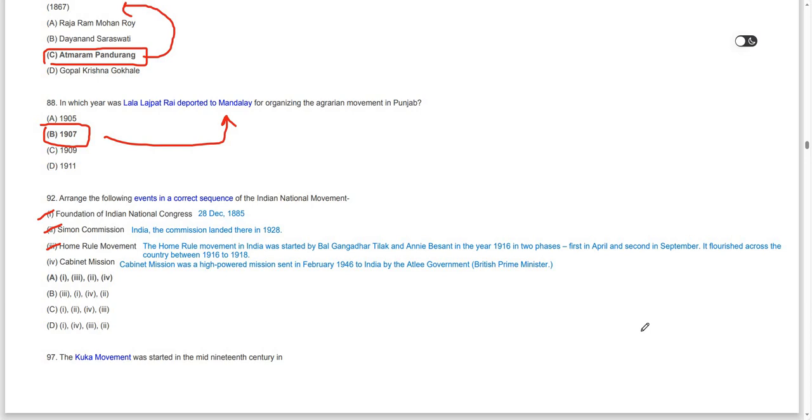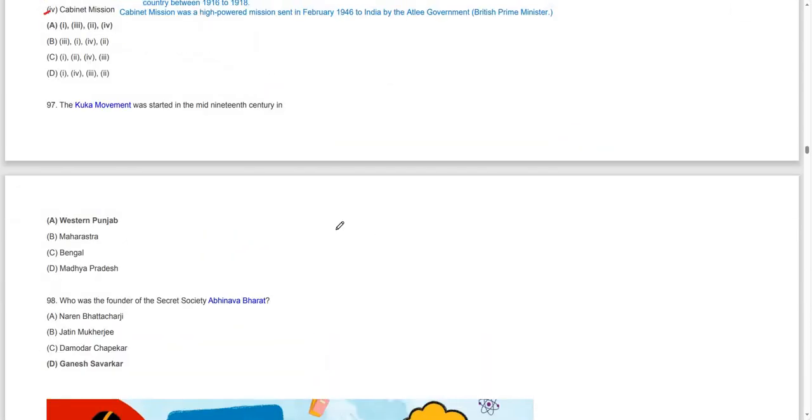Then the Cabinet Mission Plan was a high-powered mission sent in February 1946 by the Attlee government, that is British Prime Minister Clement Attlee. So that's pretty much it. Cabinet Mission Plan, February 1946; Home Rule Movement, 1916; Simon Commission, 1928; and Indian National Congress foundation, 28 December 1885. Moving on to the next question, the Kuka movement was started in the mid-19th century.